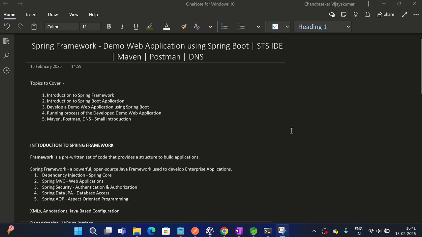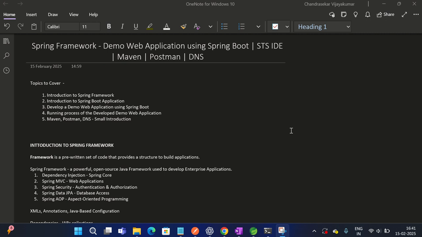Hello everyone. Today I'm going to discuss this topic. I'm going to build my first demo on Spring Framework and show how to develop a demo web application, a starter